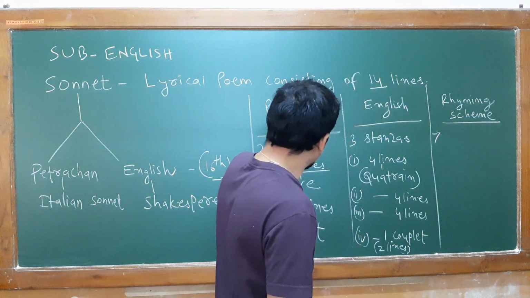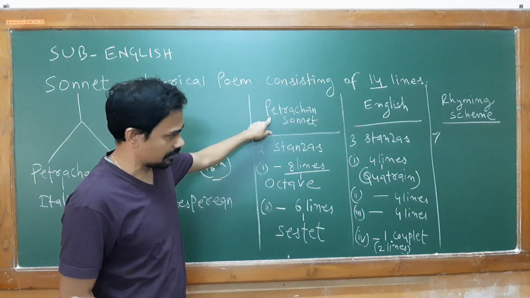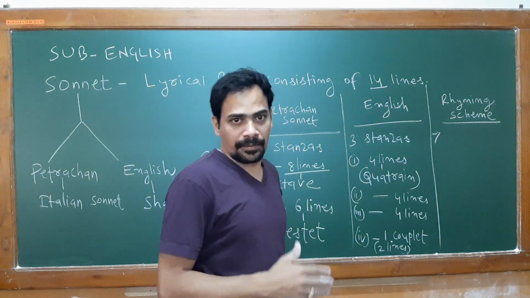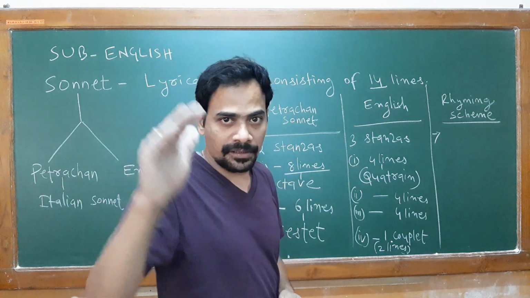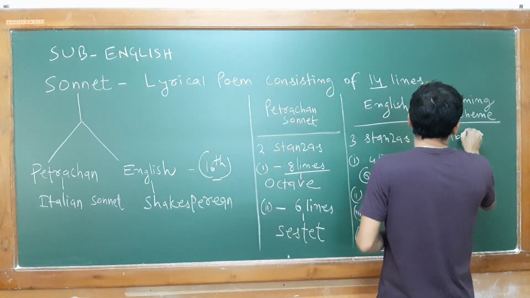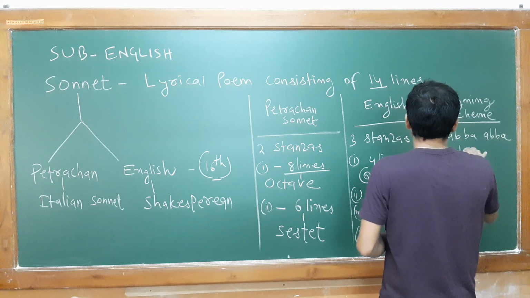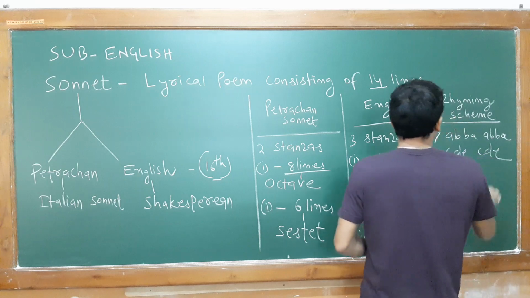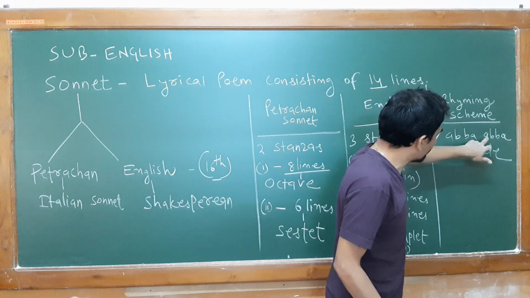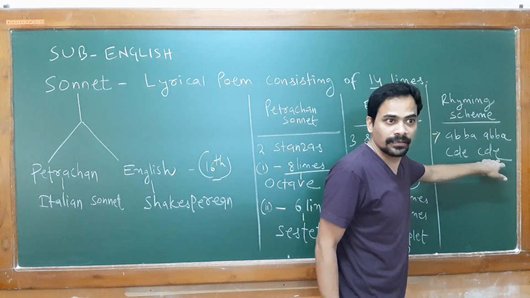Now, if I talk about the Italian sonnet or Petrarchan sonnet, a particular kind of rhyming scheme you will notice throughout the poem: A, B, B, A, A, B, B, A, C, D, E, C, D, E. Look at how many lines you are finding: 1, 2, 3, 4, 5, 6, 7, 8, 9, 10, 11, 12, 13 and 14.